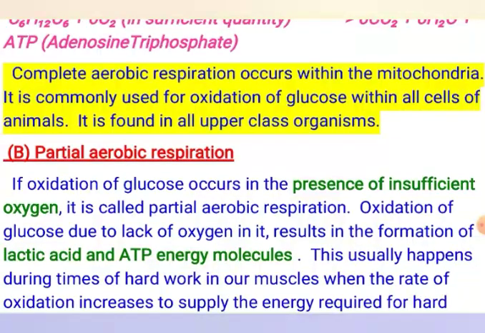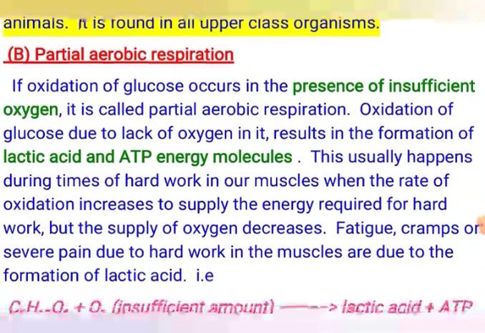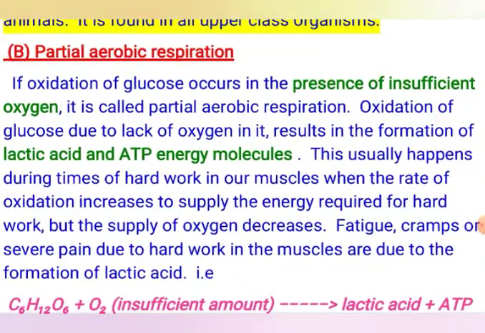Now the partial aerobic respiration. If the oxidation of glucose occurs in the presence of insufficient oxygen, it is called partial aerobic, because the oxygen is not completely absent. There is oxygen, but it is not sufficient for carbon dioxide and water vapors to be formed. Rather, when the oxygen is not sufficient, the product of the oxidation of glucose is lactic acid.